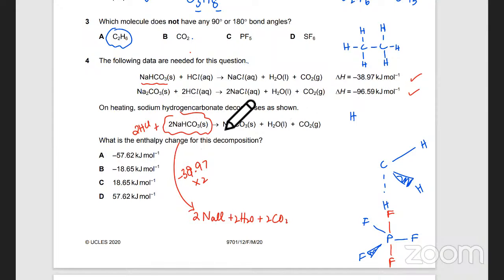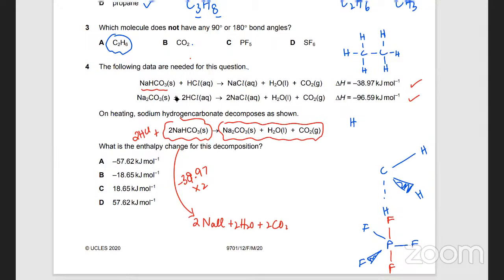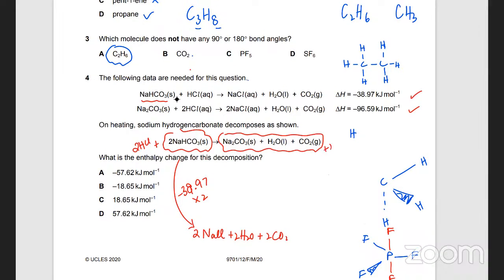And on the other side, I've got Na2CO3. Now, if that Na2CO3 reacts with HCl, and again 2HCl, okay, look at the reaction above. So one Na2CO3 reacts with 2HCl. So if it reacts with 2HCl, you're going to get the same thing. You're going to get 2 NaCl plus H2O and CO2, right? And the enthalpy change for that reaction is minus 96.59 kilojoules per mole. Right? So your Hess cycle is...